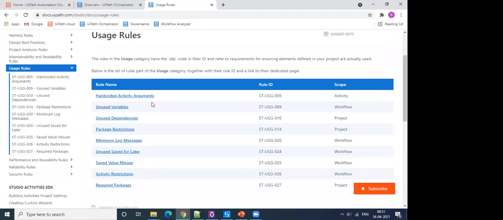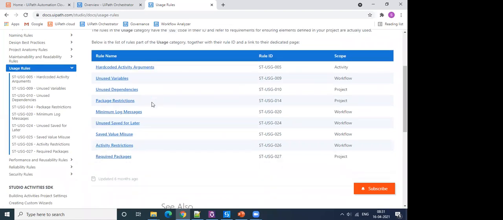Then, important rules related to usage. A few of the rules here are really important from a governance point of view. Let's say there is a set of packages that have been identified by an organization, and the organization wants to block those packages and states that these packages should not be used in any of the workflows in the organization.